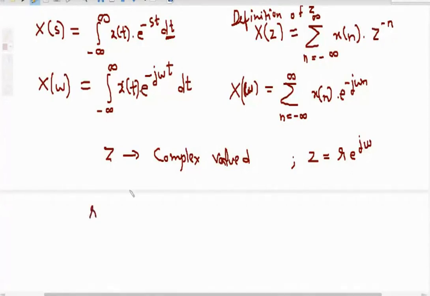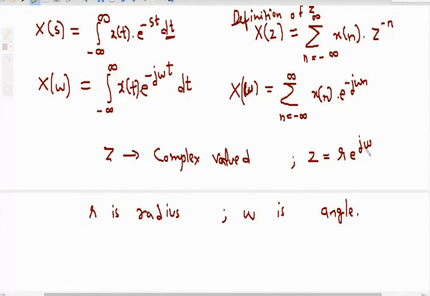R e raised to j omega is the equation of a circle, and this r is the magnitude of z, which is nothing but the radius of our circle. And omega is the angle.